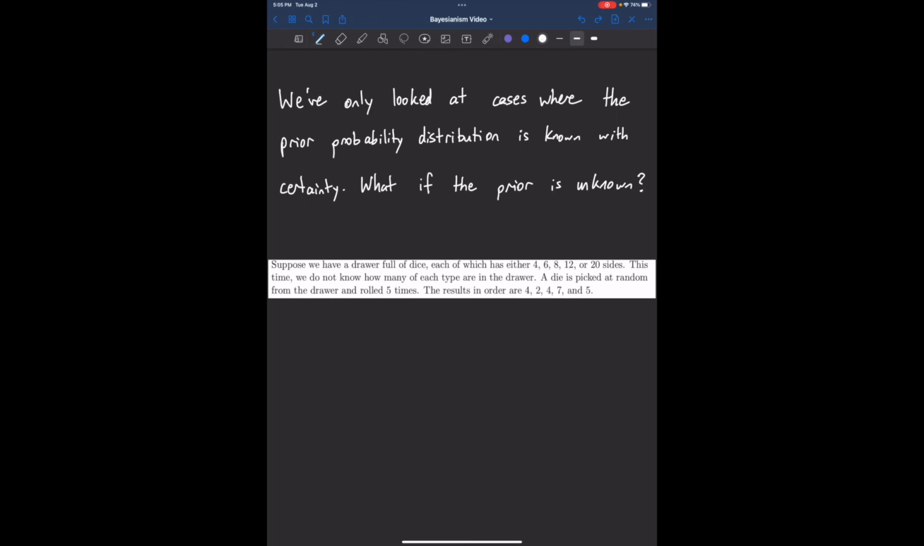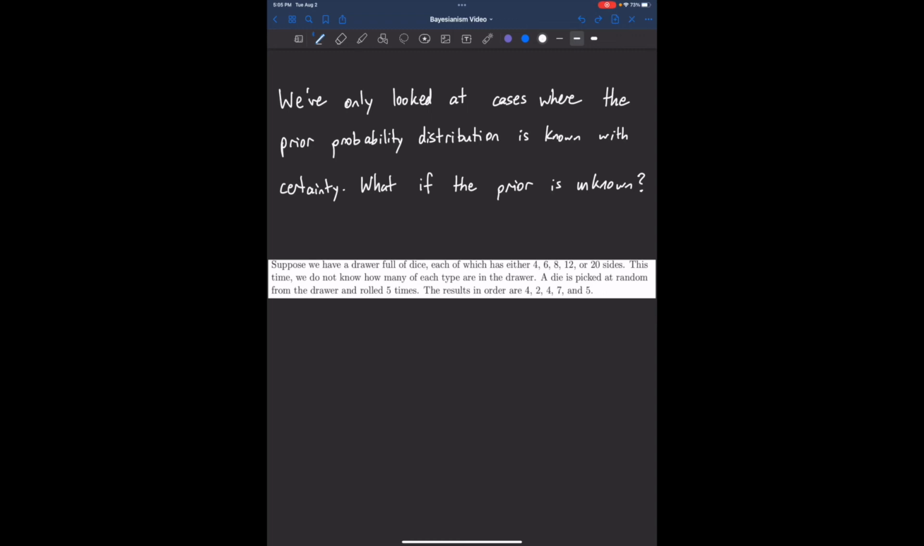What about cases where the prior probabilities are unknown? For instance, suppose we have a drawer full of dice, each of which has either 4, 6, 8, 12, or 20 sides. This time, we do not know how many of each type are in the drawer. You don't have a prior probability distribution that's given to you. A die is picked at random from the drawer and rolled 5 times. We get these results, and we want to update. What do you do here?